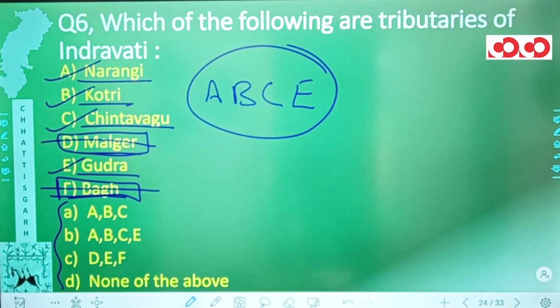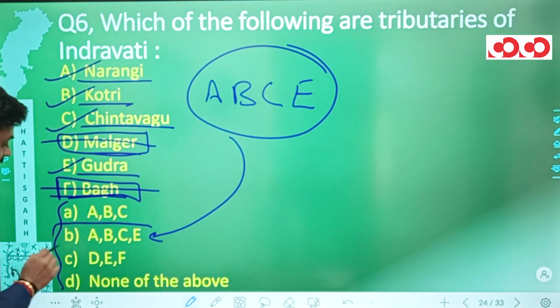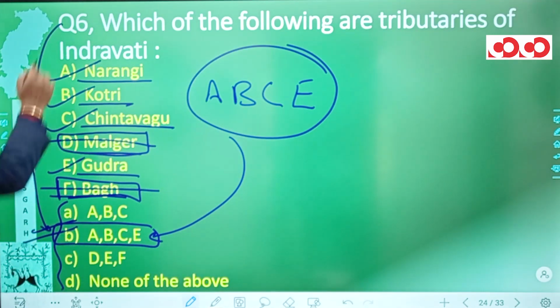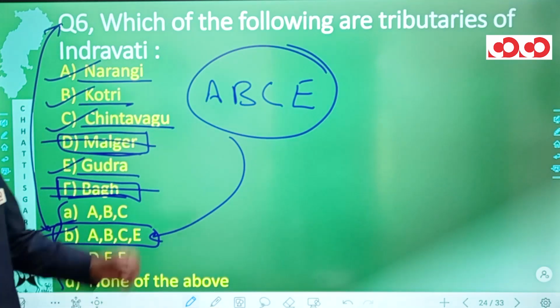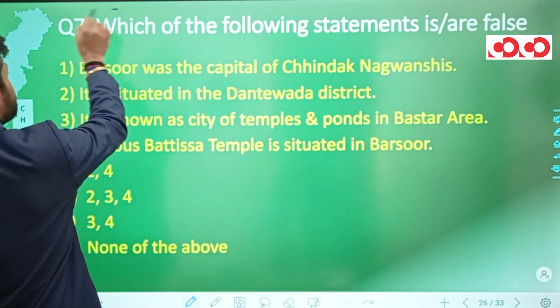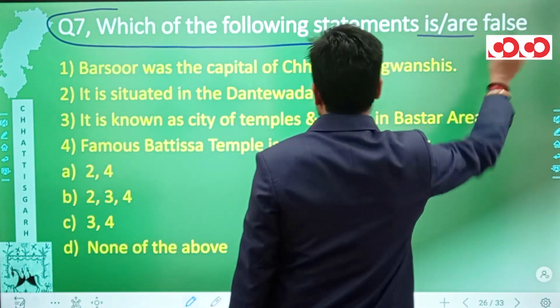Looking at the options that we have, in option number B, we have this A, B, C, E. And hence, this option number B would be the correct option for question number 6. So, in this manner, the 6th question is also completed. Next, we have the 7th question which says, which of the following statements are false?